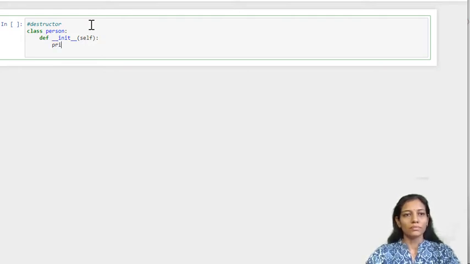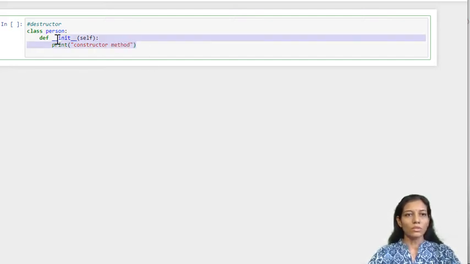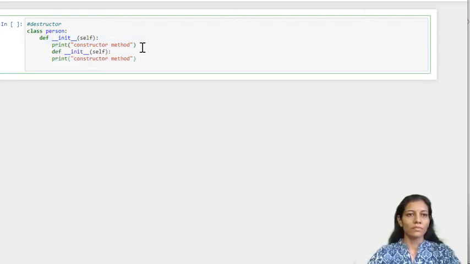So print constructor method, and similarly we are going to have a destructor. So for that I'll be writing __del__ self, and this is a destructor method.